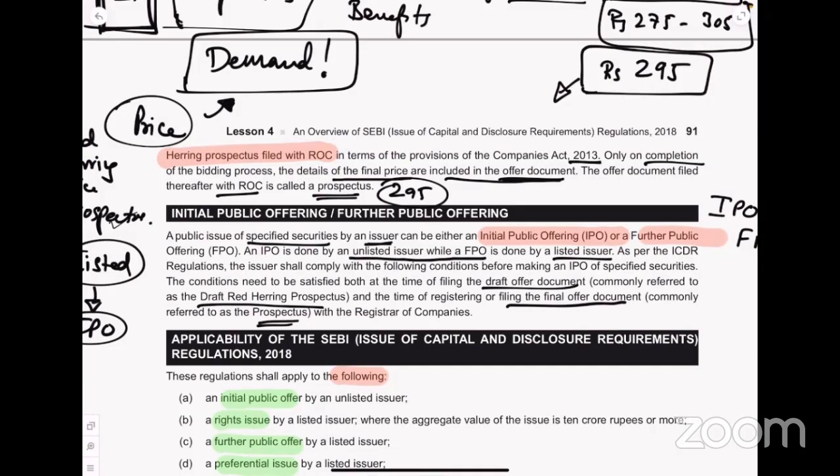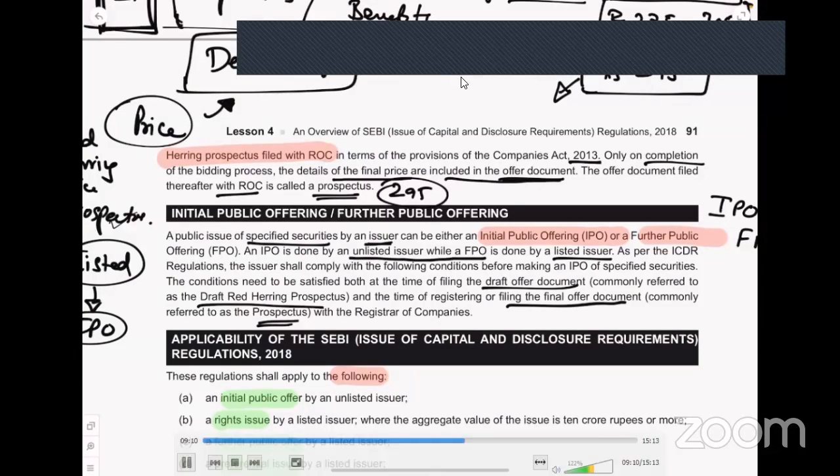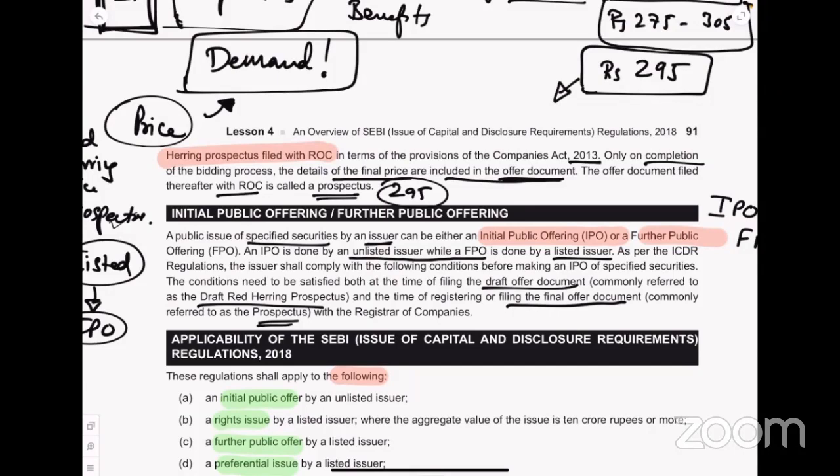Further public offer by a listed issuer. Whenever we go for a further public offer by a listed company. Preferential issue by a listed issuer. Preferential allotment, preferential issue. Qualified institutional placement, we call it QIP, again by a listed company. Again we should follow ICDR. For everything we should follow ICDR, so that you don't forget.